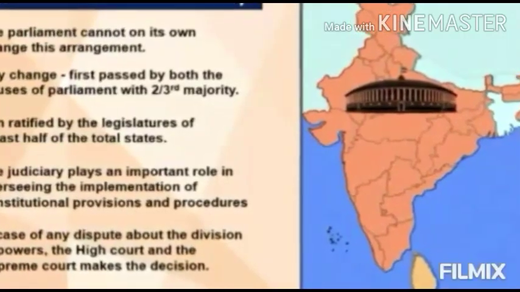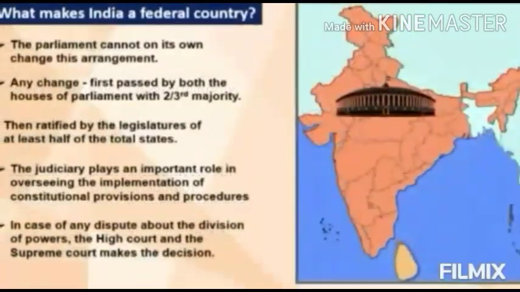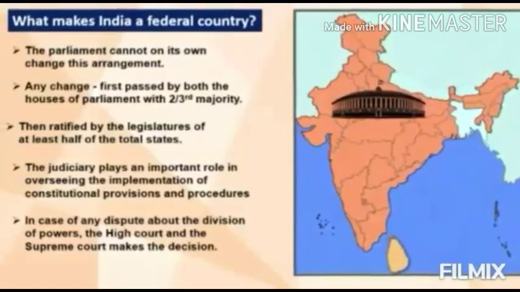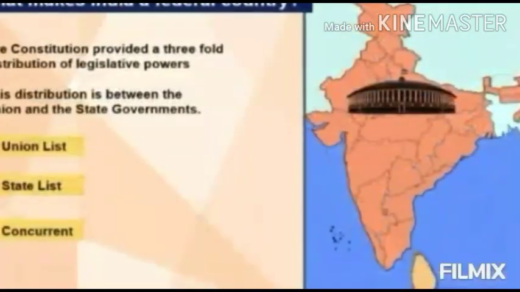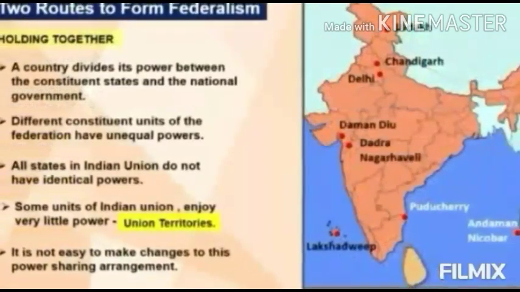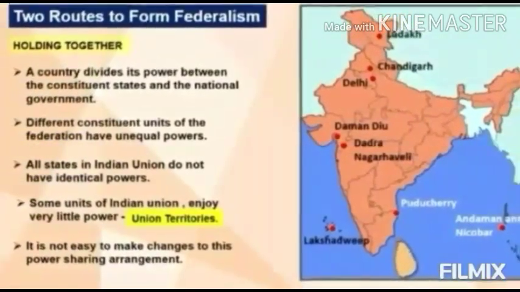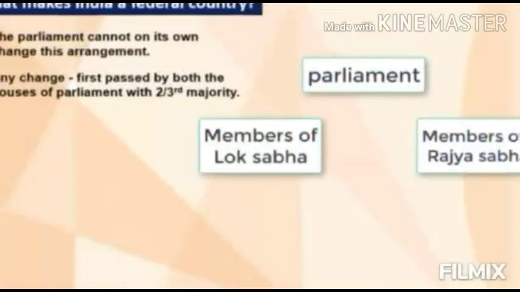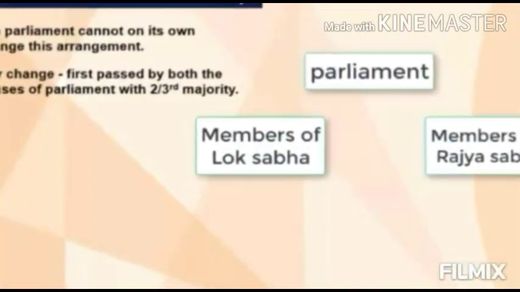Today, we discussed what makes India a federal country, the three important lists which include the union list, state list, and concurrent list in detail, and more about the holding together form of government with examples of our states and union territories. Hope you all get me.